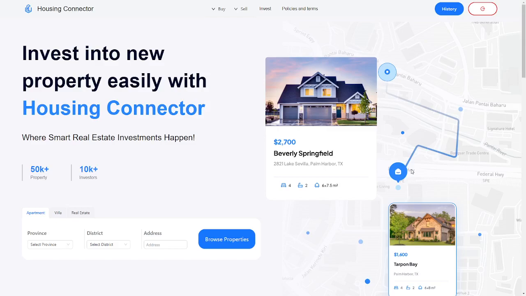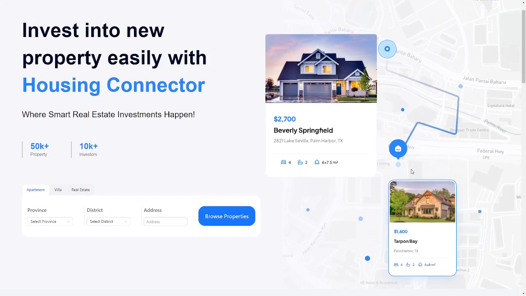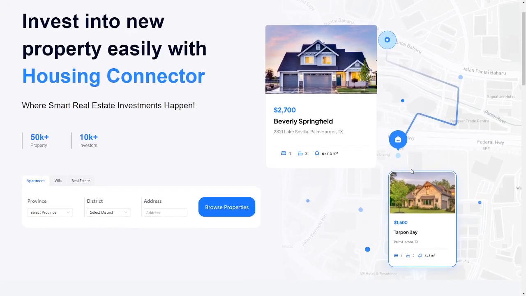It connects real estate brokers with pertinent property data, catering to those interested in the real estate market. Through its transparency and reliability mechanisms, Housing Connector forges trust among its users.